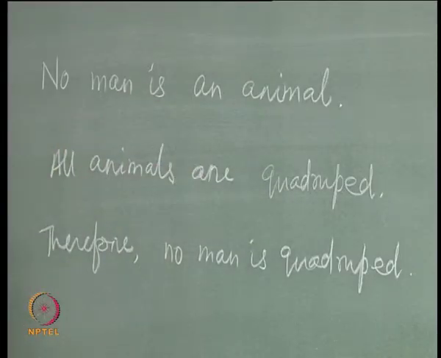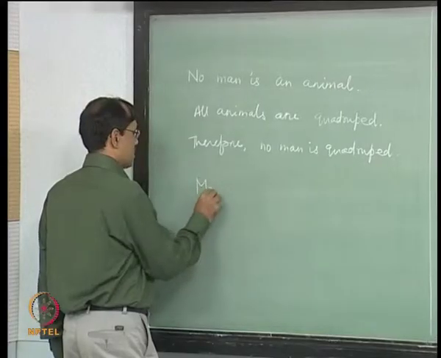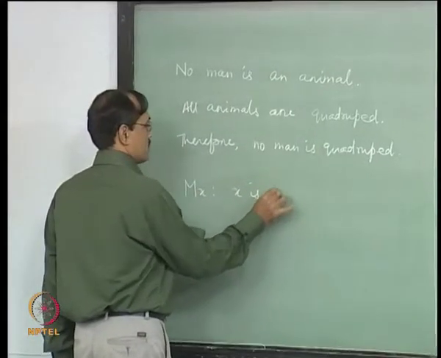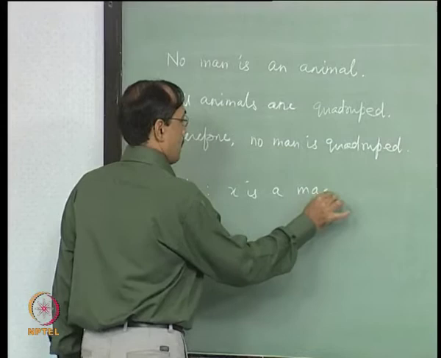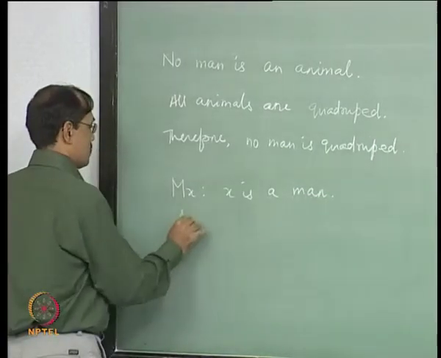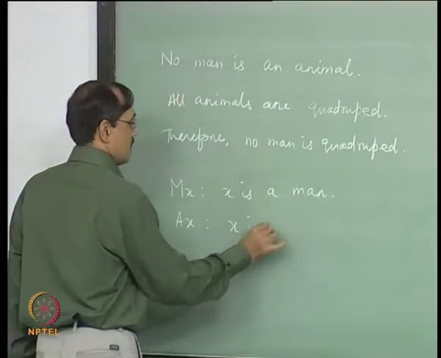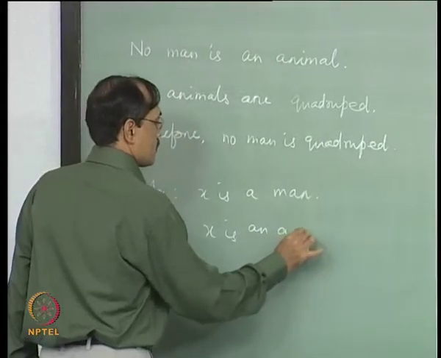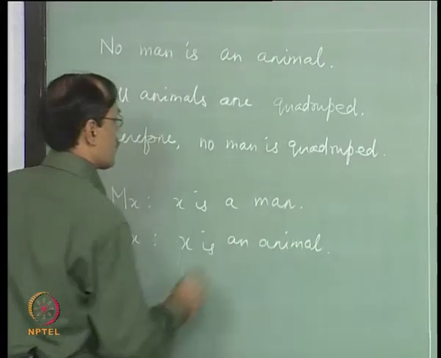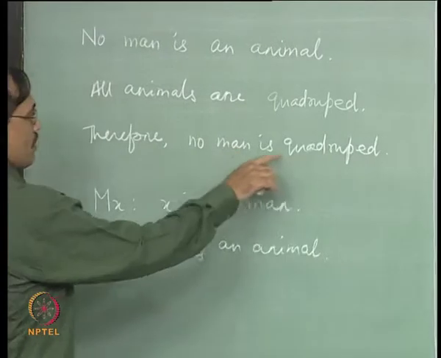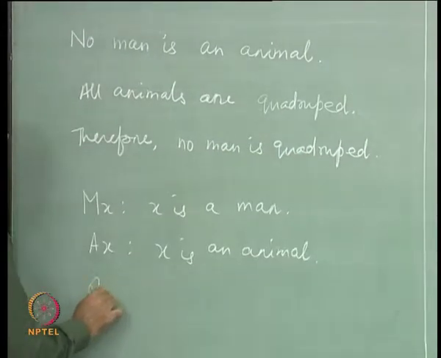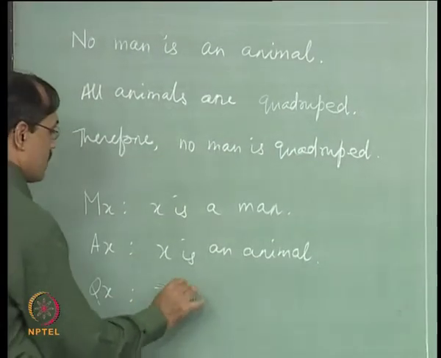Let us say mx means x is a man, ax means x is an animal, and one more predicate, qx means x is quadruped.